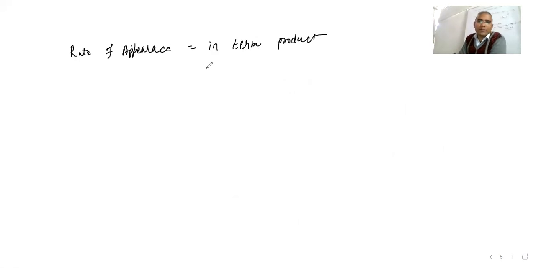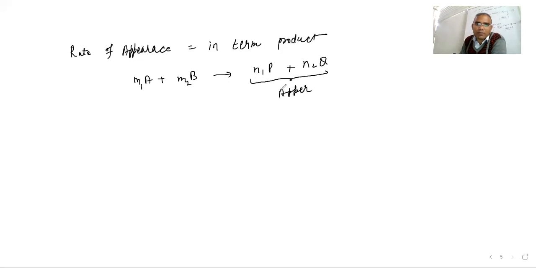Suppose we have the same reaction: m1 mole of A plus m2 mole of B giving n1 mole of P plus n2 mole of Q. These are in terms of appearance because they are the products.